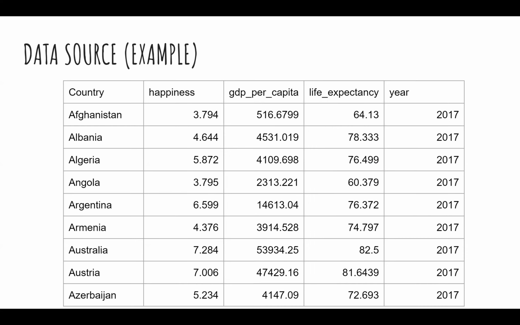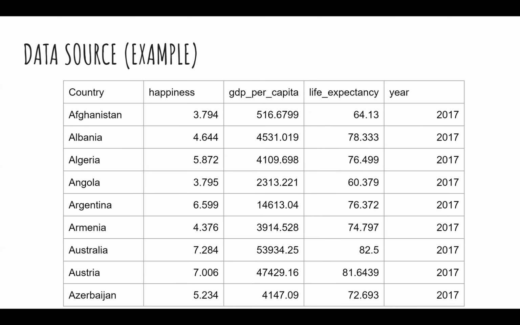The data is pretty straightforward. Let's say if you want to see the GDP per capita for Argentina for 2017, it is about 14,000. For Australia, it's about 54,000. If you want to see the life expectancy for Argentina, it is about 76, and for Australia, it is about 82. We are doing the data from 2015 to 2019, so we have 5 years of data, and for each year, we have about 150 countries.